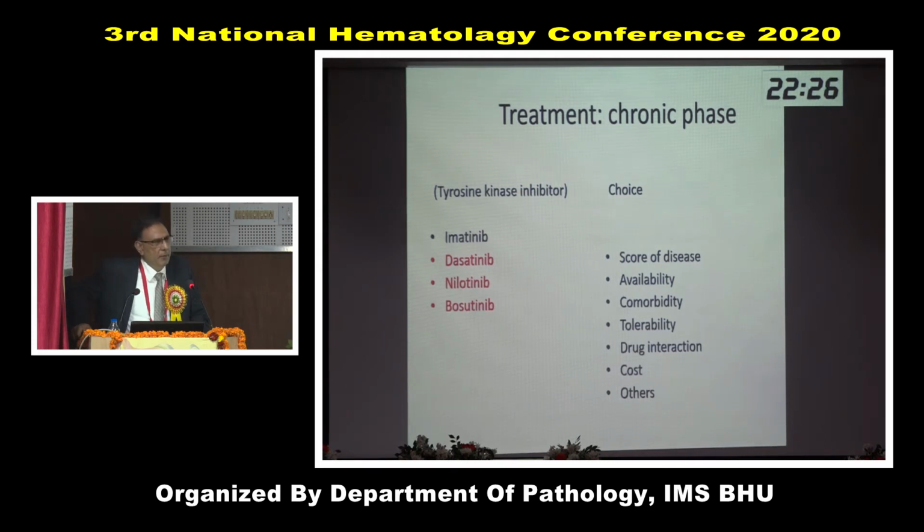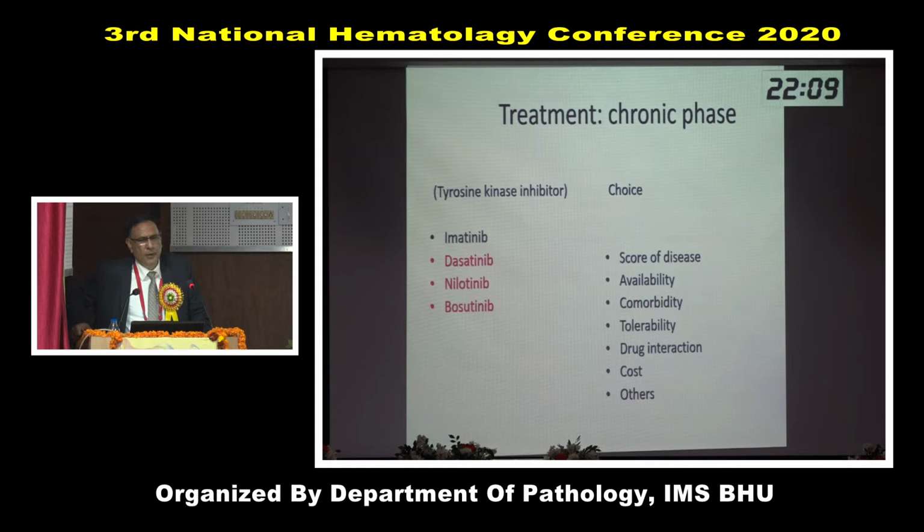If the patient has come in a late stage, meaning the stage is more advanced, like accelerated phase, definitely you would like to choose a second line, maybe one of these. Availability: there is no use of writing a drug which is not available. So you must ensure that the drug is available before prescribing.